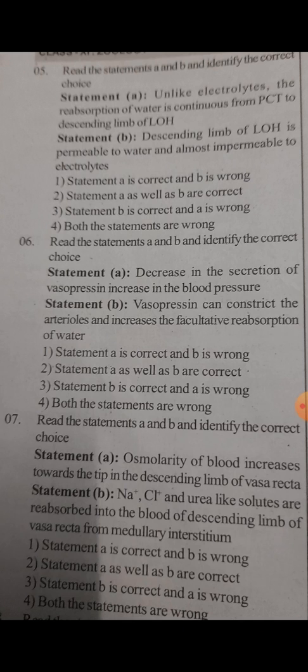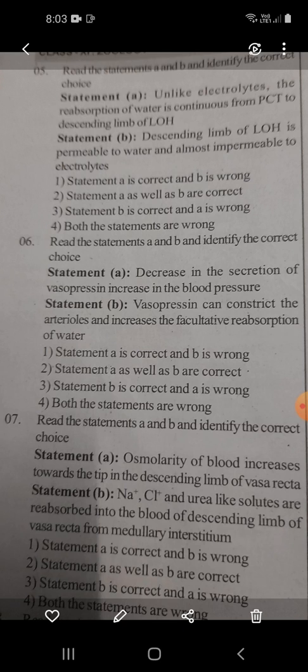Next comes the sixth question. Read the statements A and B and identify the correct choice. Statement A. Decrease in the secretion of vasopressin, increase in the blood pressure. Statement B. Vasopressin can constrict the arterioles and decreases the facultative reabsorption of water.